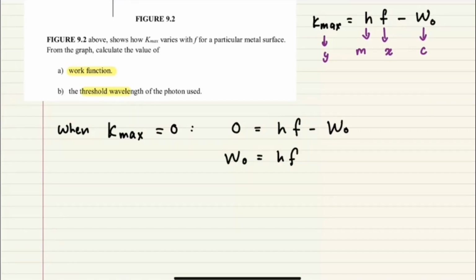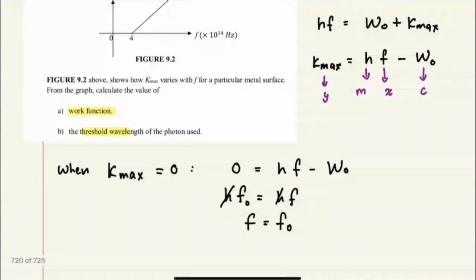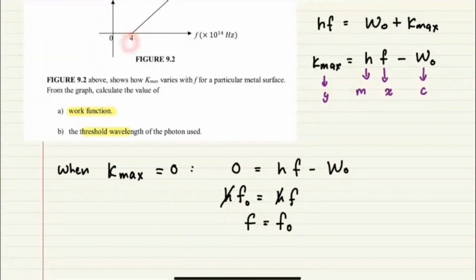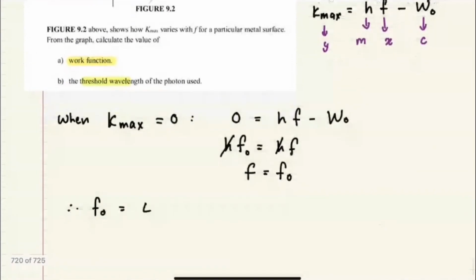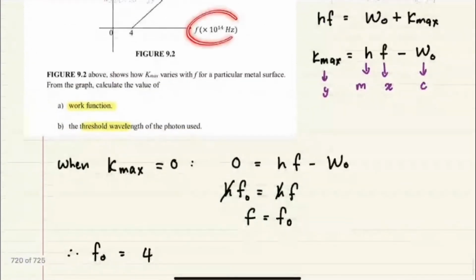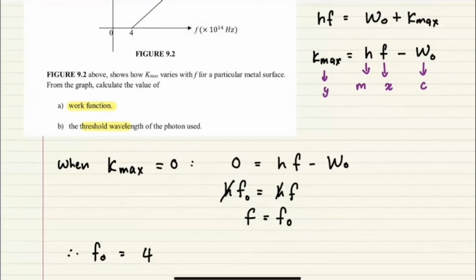Okay, W0 tu sama dengan apa? Sama dengan hf kan? Tapi dia adalah hf not. Okay, kalau saya potong h ni, maksud saya f dia ni sama dengan f not. So dekat pintasan X, my values for f is actually f not. f not sama dengan 4. Okay, tapi jangan lupa dekat dia punya axis ni dia ada prefix. So 4 times 10 to the power of 14.